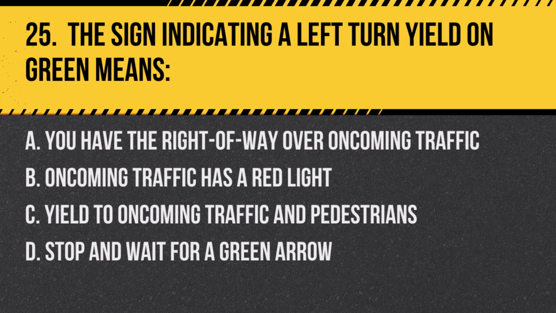A. You have the right of way over oncoming traffic. B. Oncoming traffic has a red light. C. Yield to oncoming traffic and pedestrians. D. Stop and wait for a green arrow. Answer C. Yield to oncoming traffic and pedestrians. This sign indicates that you may proceed with a left turn when the light is green, but you must yield to oncoming traffic and pedestrians.